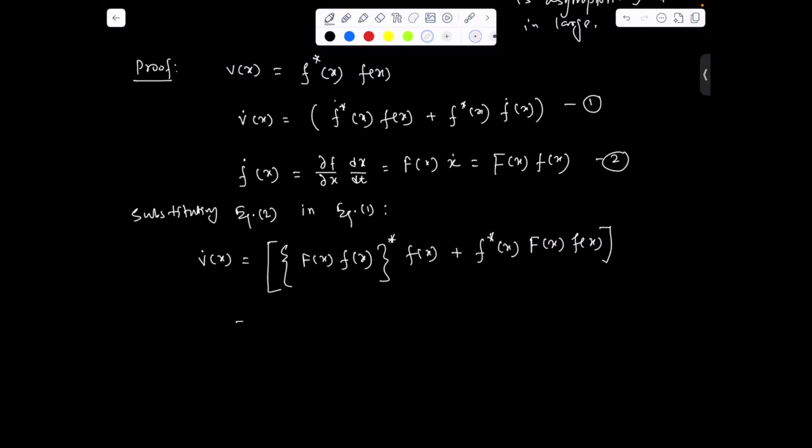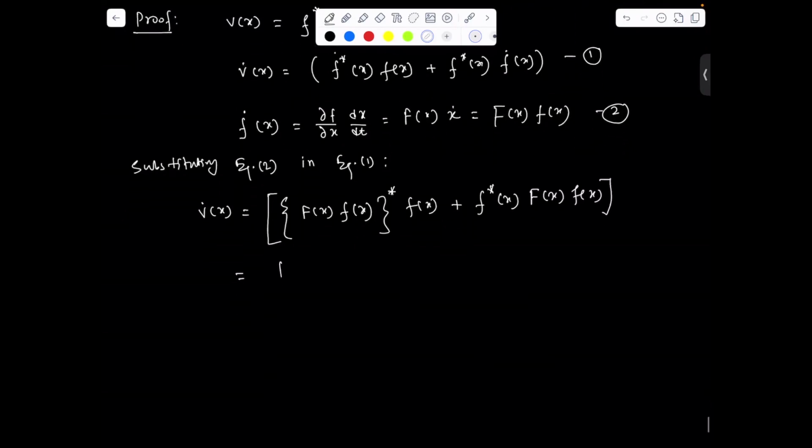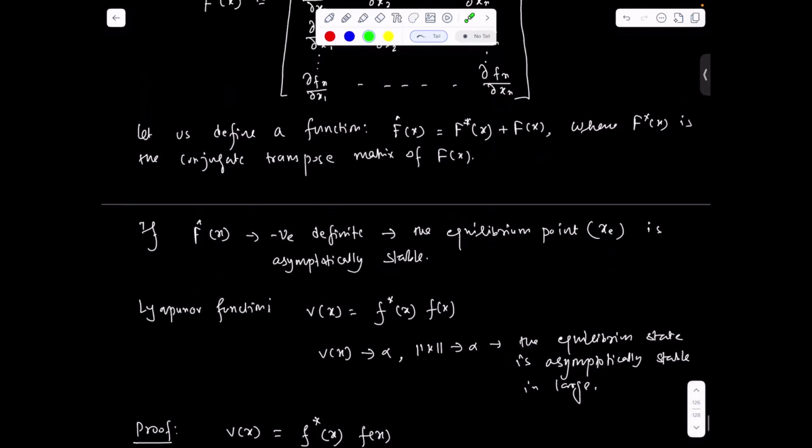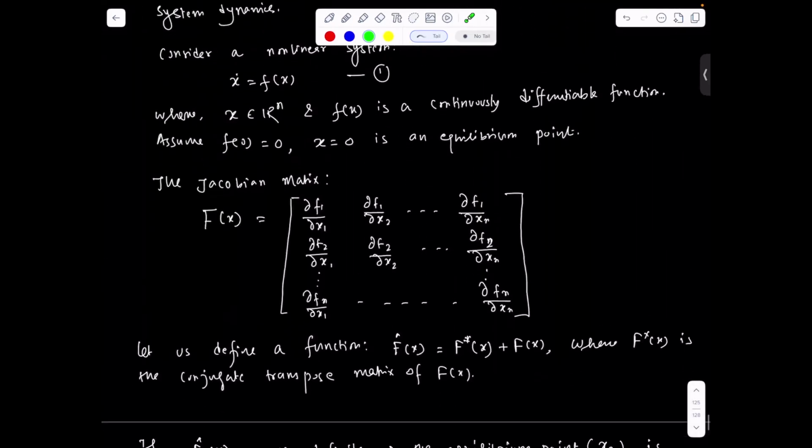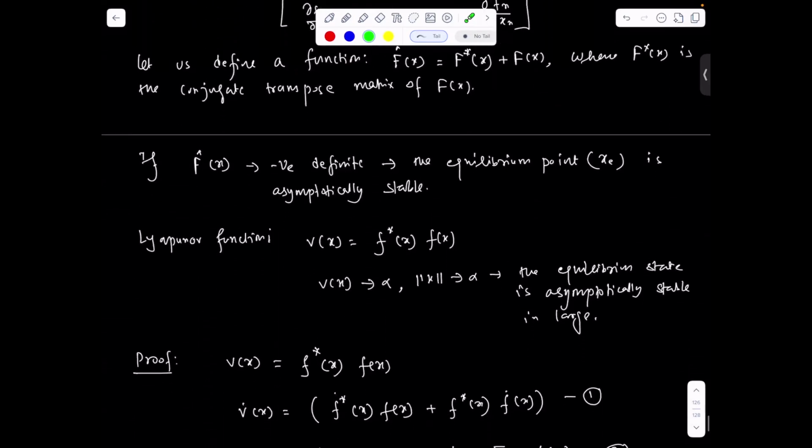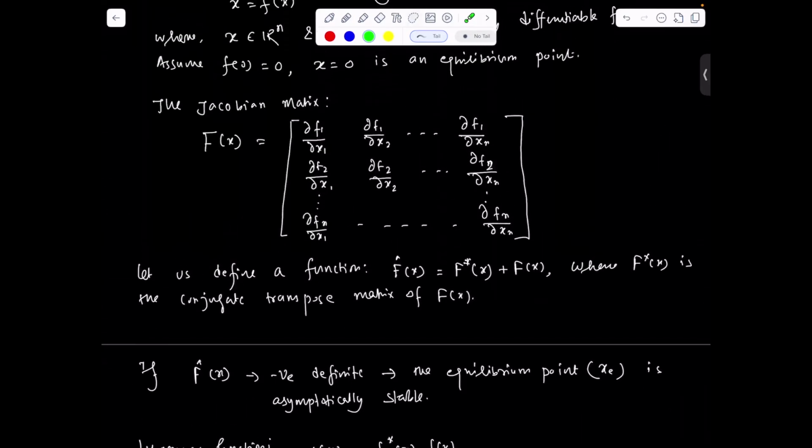From this we can take f*(x) common from the previous equation, so you can write f*(x) times [F*(x) plus F(x)] times f(x). Here, for this function we have taken F cap x, which is defined here.